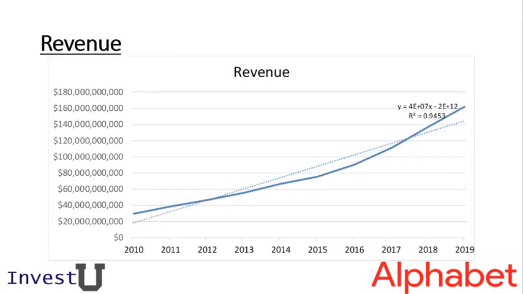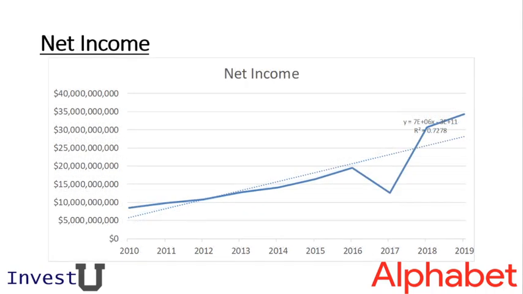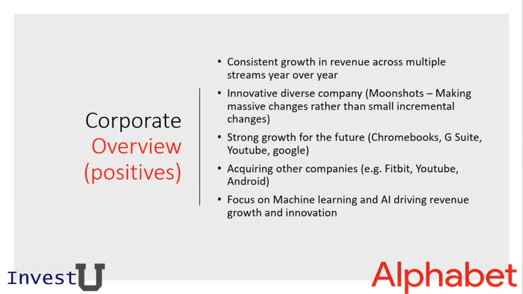The revenue trend also adheres to a linear curve, and one could suggest it may be exponential, but we see very strong growth year over year for Alphabet. Net income generally adheres to the linear trend as well, and we see strong growth year over year. So let's dig into the annual reports and find out some positives and risks with this company.